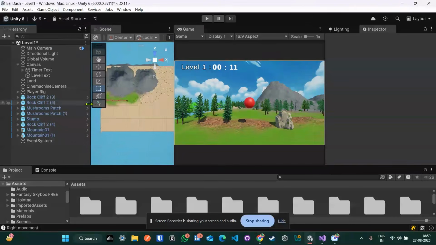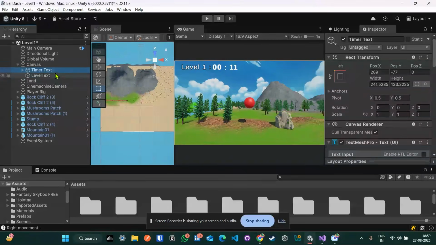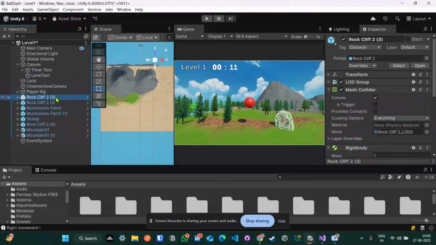I have my Unity editor opened, and here I have this canvas element for these two texts, the timer text and the level text. The level text just says level 1 and timer text says the timer, which is basically a countdown of 10 seconds. Other things I've added are the rock cliffs, which you can see here.